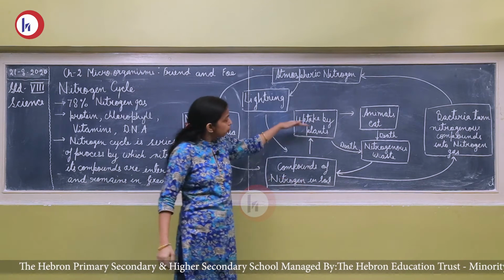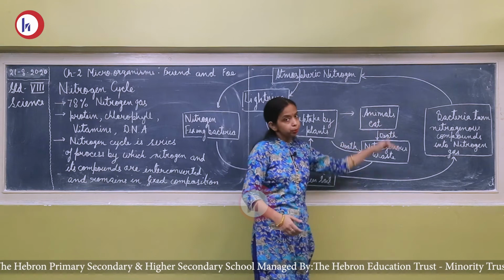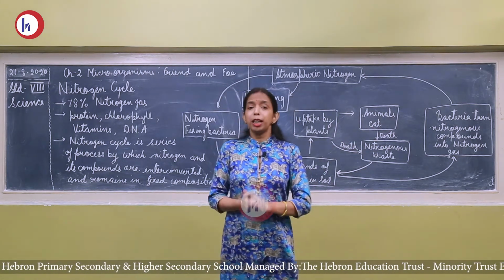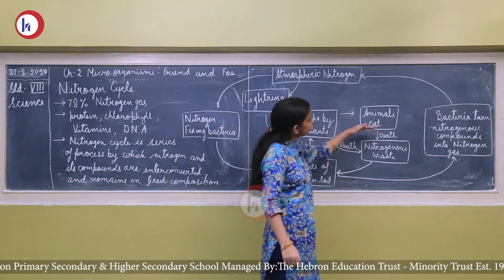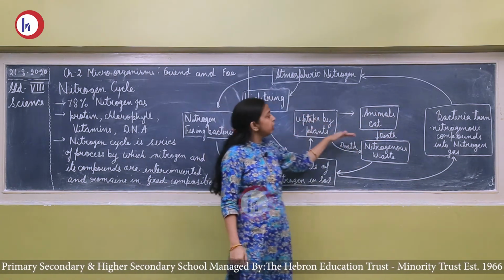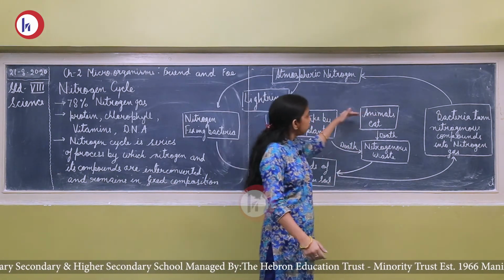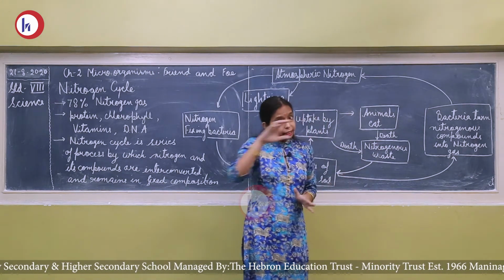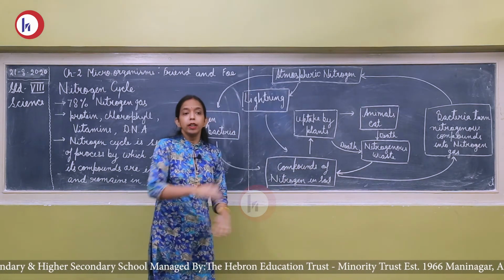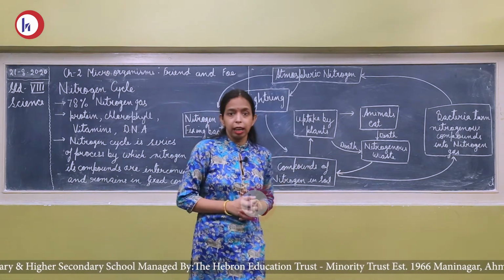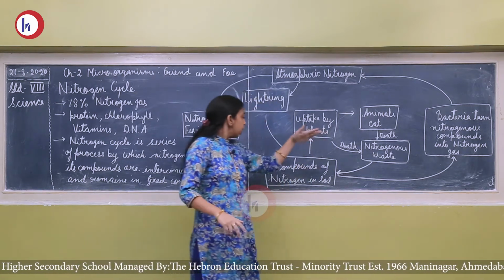Now these nitrogen compounds are present in the plant. These plants are eaten by animals. These plants are taken up by human beings also. Now these nitrogenous compounds are present in the bodies of plants as well as in the bodies of animals. After the death of the plants and the animals, these nitrogenous compounds again mix into the soil. When the plants die, when the animals die, they mix into the soil, and these nitrogenous compounds come again